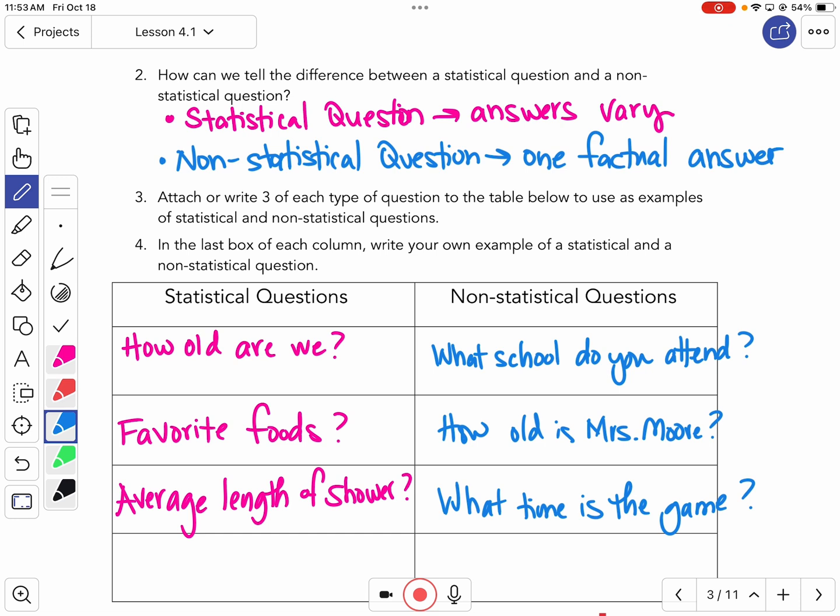All right, let's talk about those next two. The next two learning targets talk about who and how we collect data. Everything in chapter 4 that we're going to do, we only do the first 3 sections, is about how and who we collect data from, because when we collect data, we want it to be organized appropriately so that we don't mess with it.